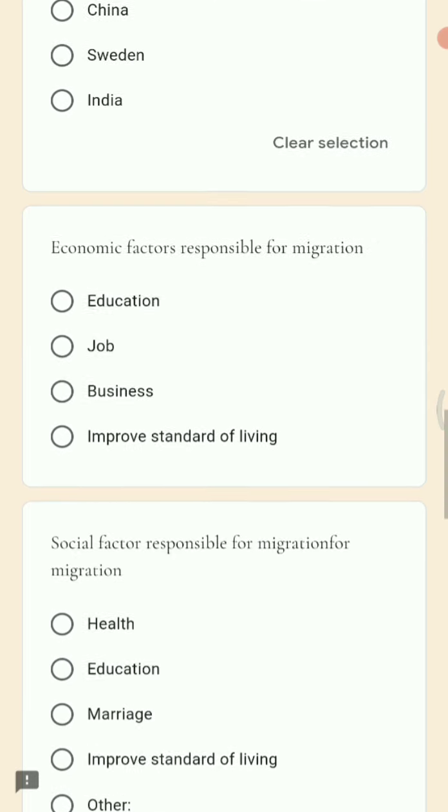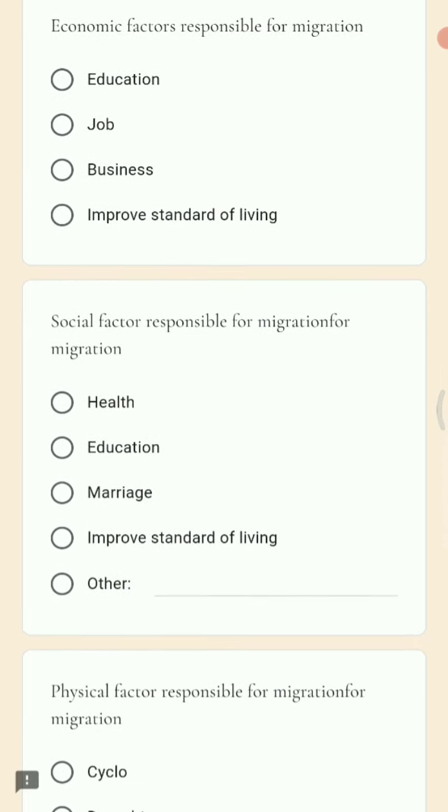Next question, economic factors responsible for migration. Now we all know that in the case of migration, there are economic factors which keep on affecting it. So you can see here the options are education, job, business, and improved standard of living. So the right answer here is education.